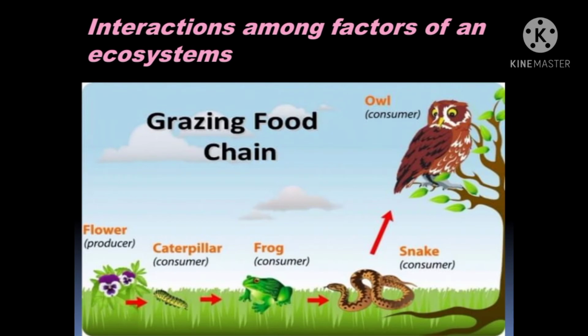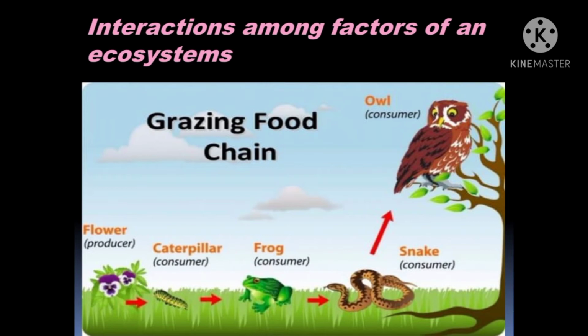Now, let's see the interactions among factors of an ecosystem. Students, here is an example which we will understand for our betterment, how the interactions take place among the factors of an ecosystem. The first one is the flower, which is a producer. We know flowers come from plants, and plants are producers because they prepare their own food. After the producer, second comes the consumer, which is a caterpillar. Caterpillar is a primary consumer because it is the first one to eat the producer.